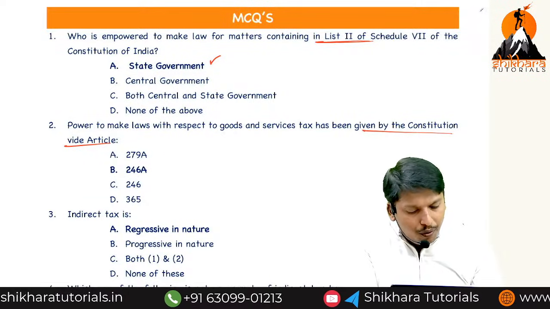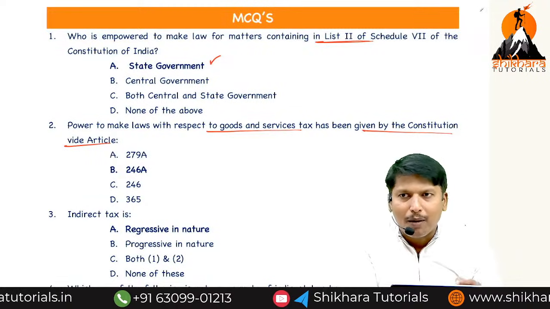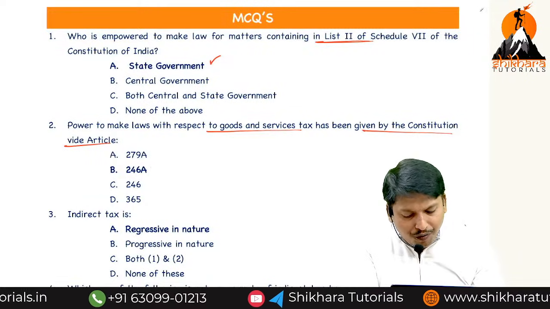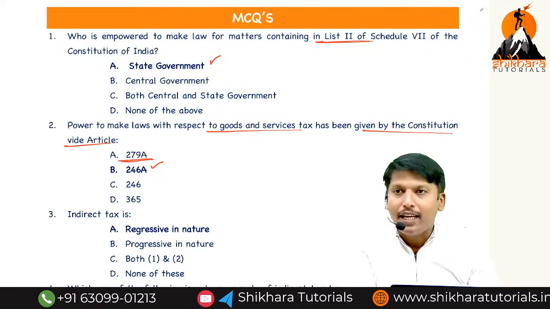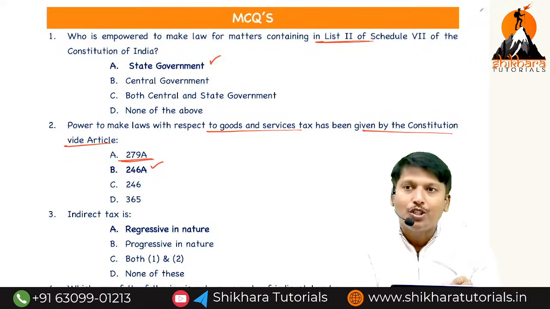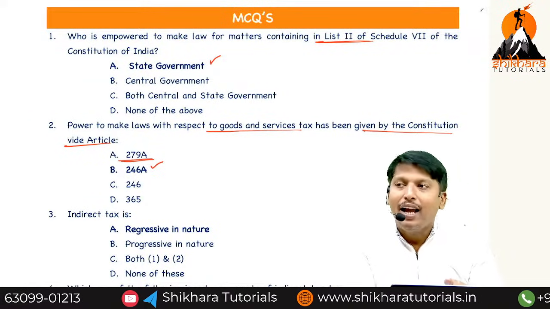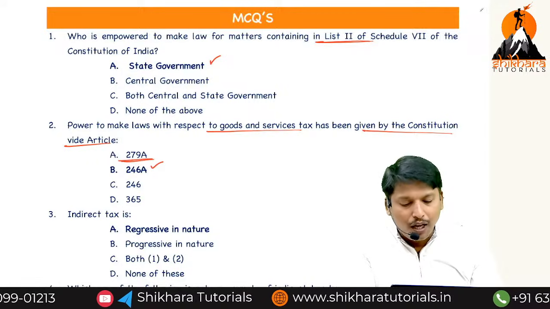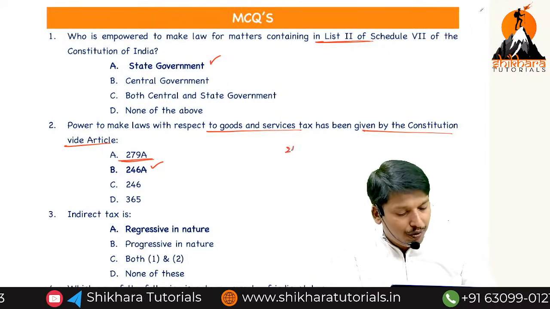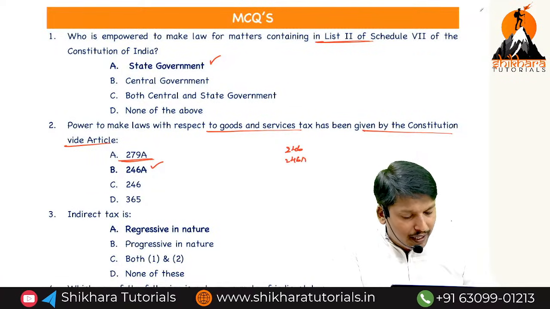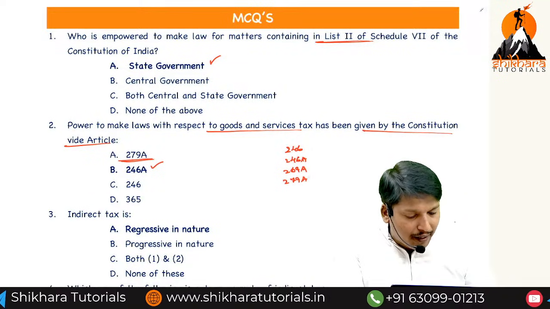Here, for goods and services tax, 246 is Parliament and legislature, and 246A matches. Why? Because 279A is the GST Council, and 269A is the interstate supplies, but out of all, the matching one is 246A. We have only 246, 246A, 269A, 279A.